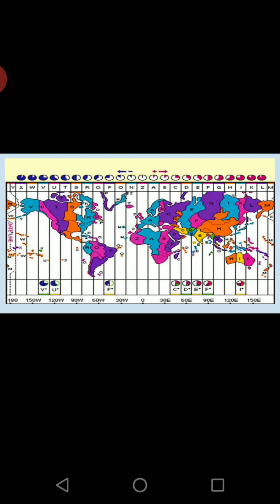You will find that there are these darkened or colored countries which have one particular time zone. Like in India, even though we have more than 15 longitudes, we follow one time zone. So these time zones generally do not respect the longitudinal lines.